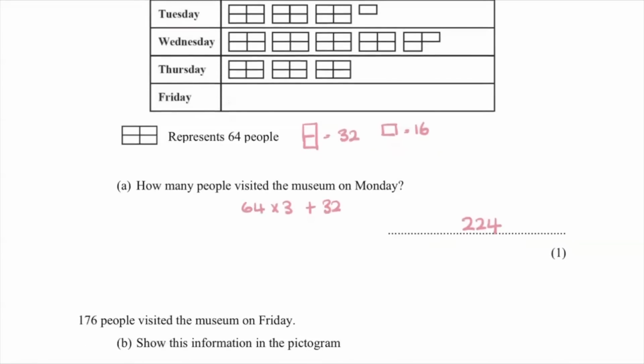176 people visited the museum on Friday, and I need to show that. So what I would do with that is I would divide it through by the 64 to see how many 64s I can get. The calculator is telling me 2.75. So I know I can get 2 full. And then again, it's really down to how you see the maths. 0.75 is 3/4. So I just need 3/4 of our symbol. Equally, you could have multiplied the 64 by 2, looked at the difference and worked it that way. I mean, there's generally more than one way with most questions, isn't there?